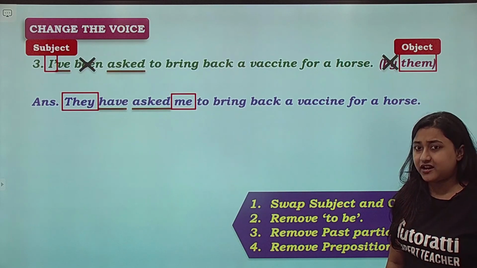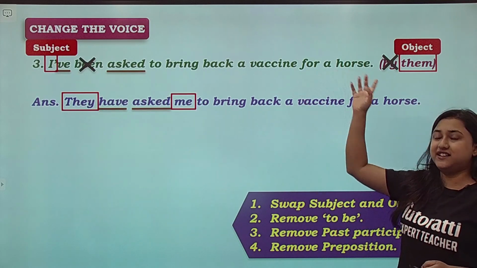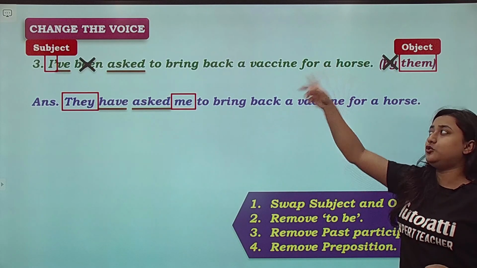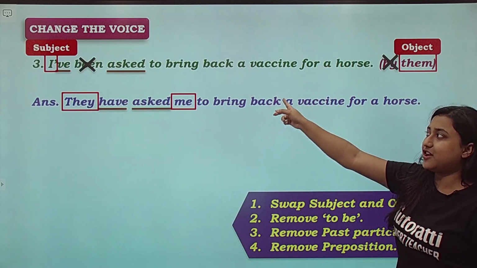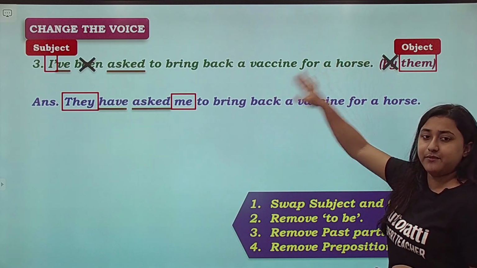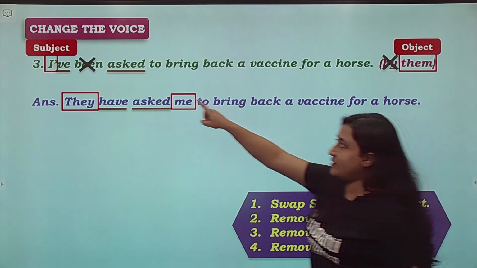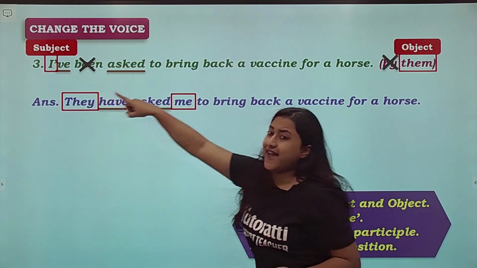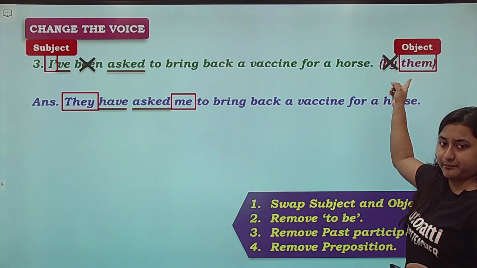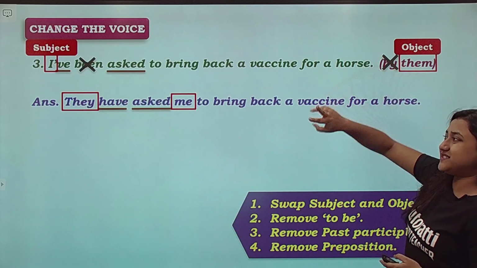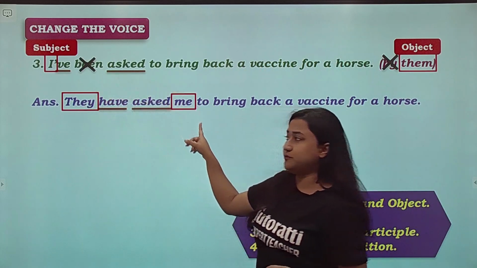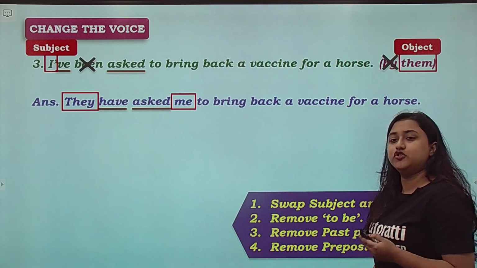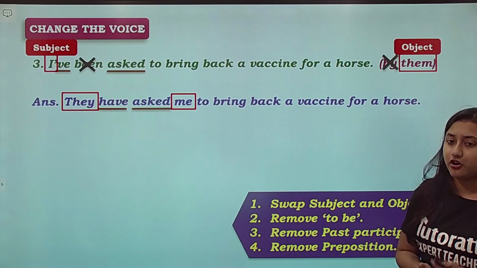Please do not get confused and start the sentence with vaccine or horse. This is just given to confuse you. That was the speaker's statement. The subject and object are they and me. Here the subject is I and we added the object them. So when we swap it, them will change to they and I will change to me. They have asked me to bring back a vaccine for a horse.